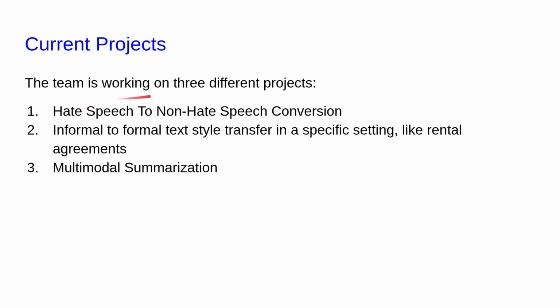The team is working on three different projects. The first is hate speech to non-hate speech conversion. Second is informal to formal text style transfer in specific setting. The last is multimodal summarization.